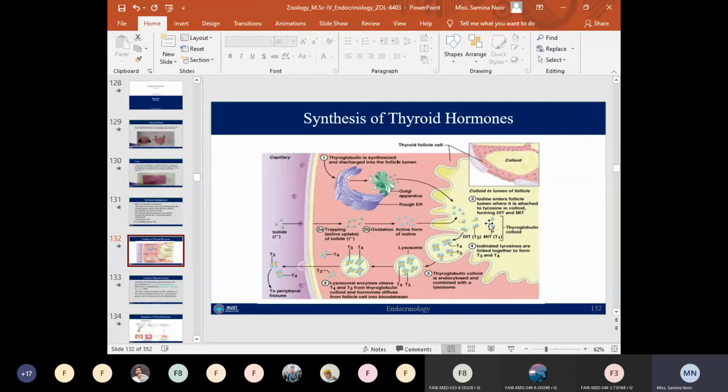So the next step is known as the iodination of the tyrosine and the organification of thyroglobulin.